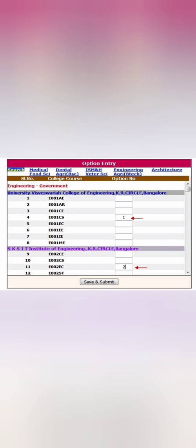What we set as the first option is UVCE computer science, you remember? So now when you select engineering on the top, you see the college name is University Visvesvaraya College of Engineering, KR Circle, Bangalore. And within that there are 8 options like E001, AE, AR and all. But since we said we want the first option entry as UVCE CS, you just go to row number 4 and put 1 in front of that. That will say that UVCE CS has become entry number 1. And second we said is SKSJTI KR Circle College ECE branch, so put 2 in front of it.